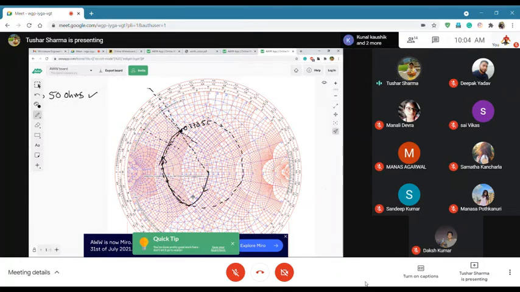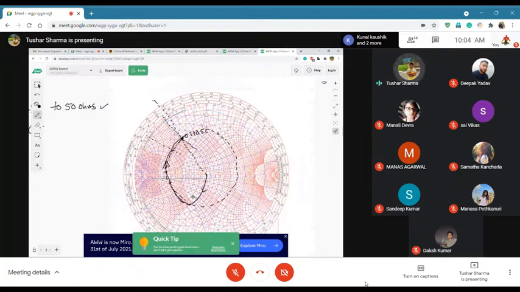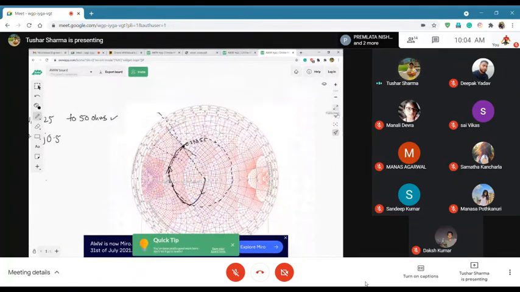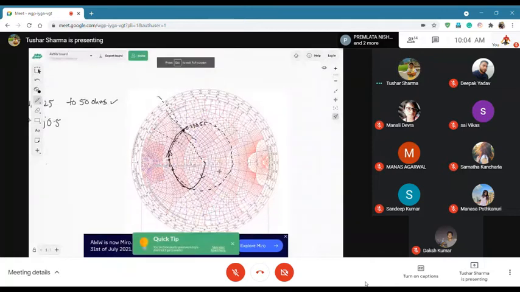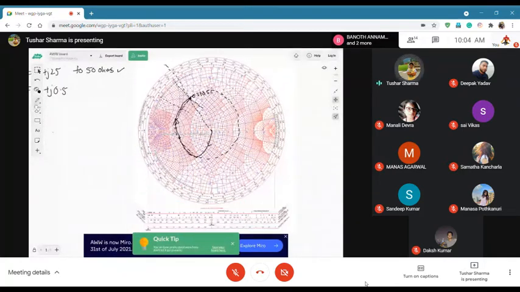So then we will first measure the length of the open stub. To measure the length of the open stub, we first have to draw what is the Y here. So the Y circle is here. So this Y is 1.2, so this is J 1.1.